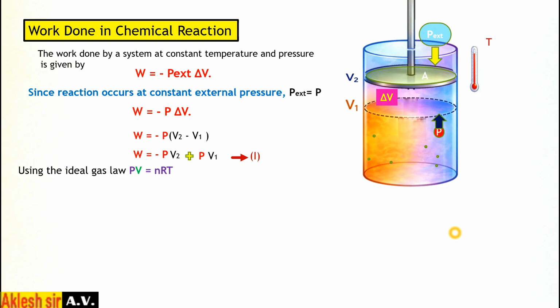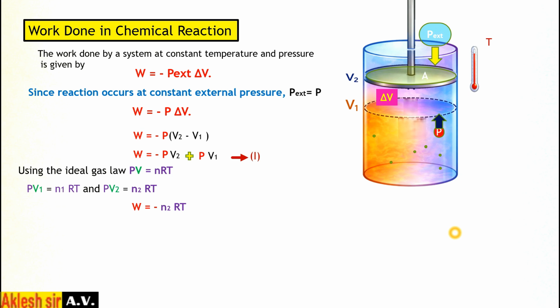Then according to the ideal gas equation, PV equal to nRT. So PV1 equal to n1RT, PV2 equal to n2RT. Here pressure and temperature are constant, R is the universal gas constant, so there is no 1 and 2 for them. Only the volume is changing and the number of moles can change, because in a reaction the number of moles can increase or decrease.